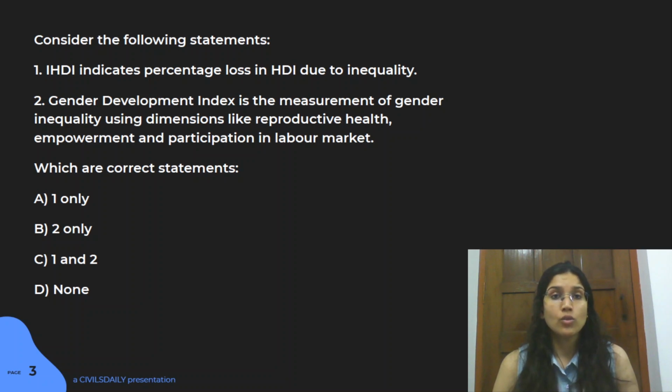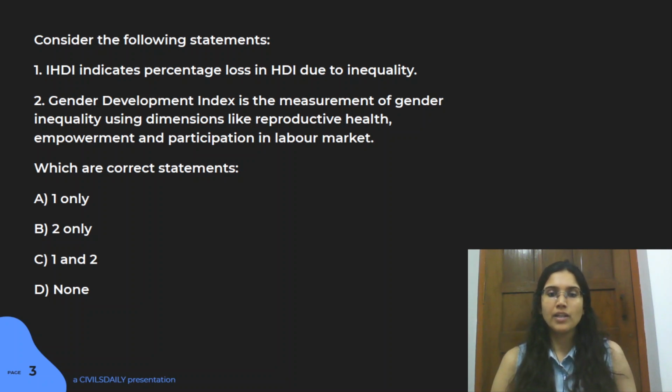All right. So again, Human Development Index this year is important from one more idea, that they have brought in a new idea related to environment. All right. So environment related pressure that has been created by each country, that is also a new dimension that was added in this time's HDI. So HDI this time becomes a very important topic. Make sure you go and revise that topic nicely. Get the idea what this new dimension has been added and what is it all about. All right. So second statement is wrong here.